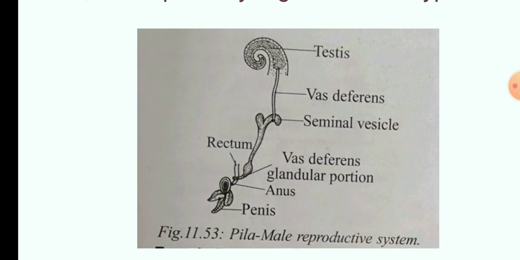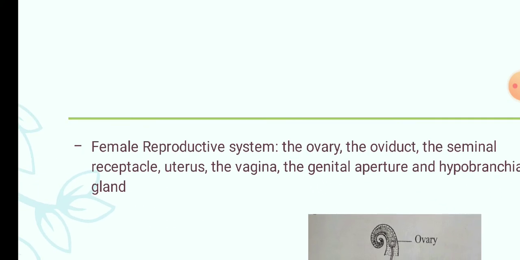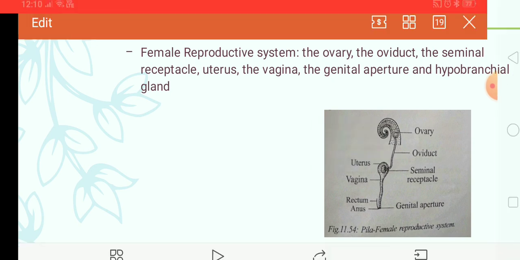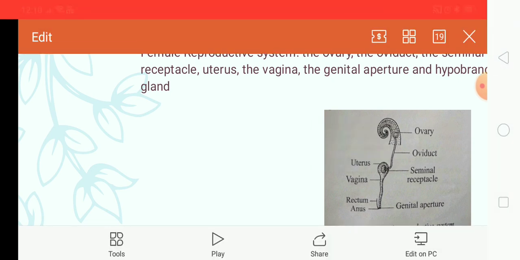Okay, the next is the female reproductive system. The female reproductive system includes the ovary, the oviduct, the seminal receptacle, uterus, the vagina, the genital aperture, and the poorly developed hypobranchial gland.